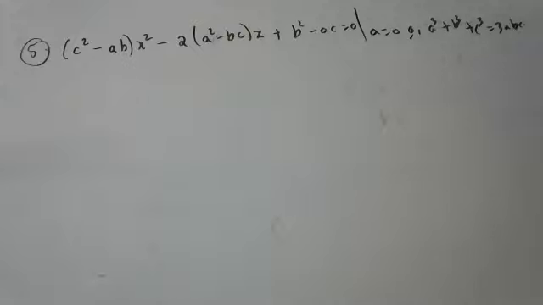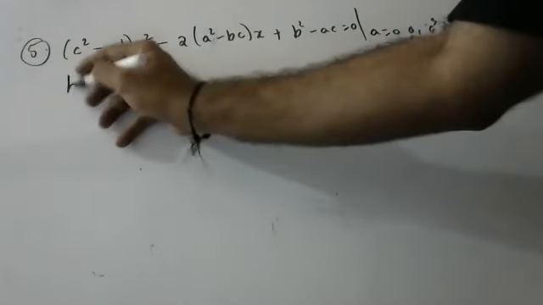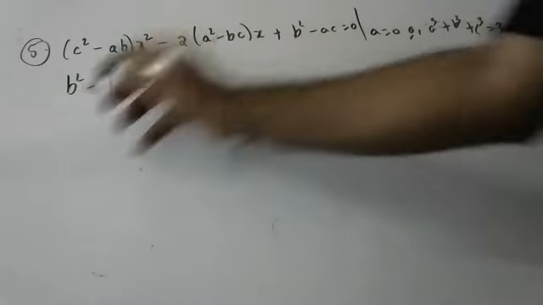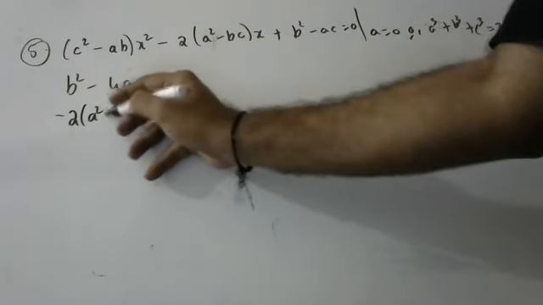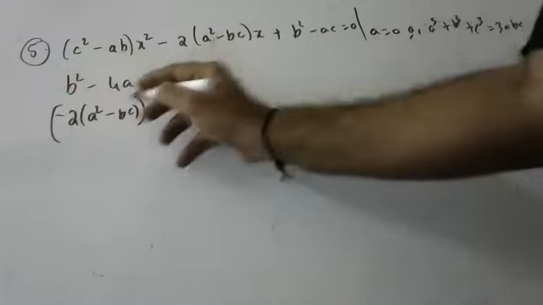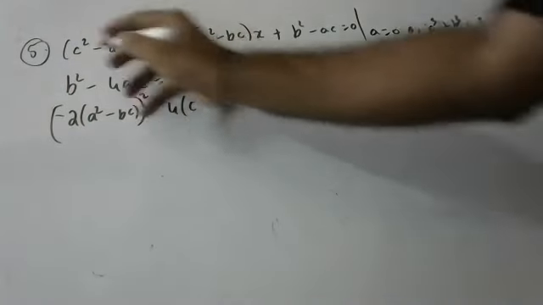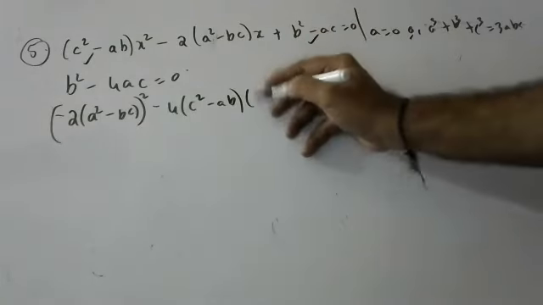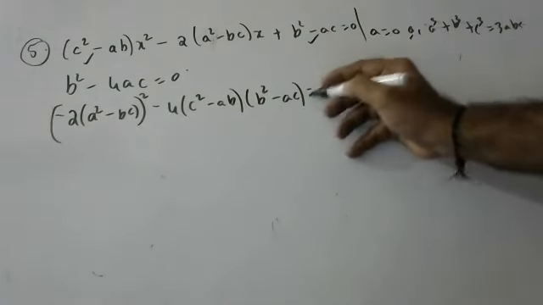Same, children, let's do. So b square minus 4ac is equal to 0. Okay, what is b, children? Minus 2 into a square minus bc, whole square, 4 into what is a, children? This is c square minus cb. What is c, children? b square minus ac is equal to 0.